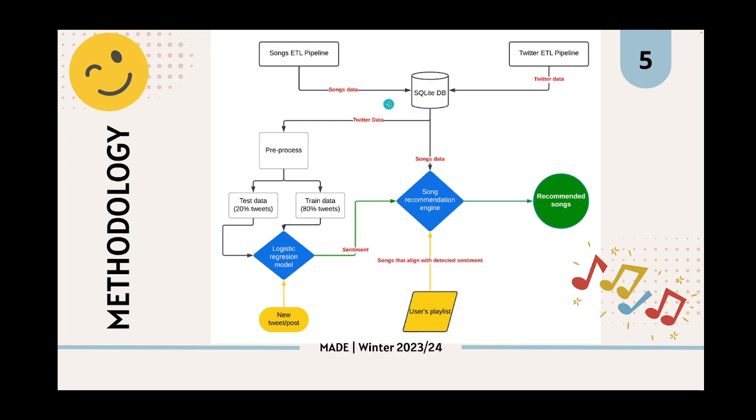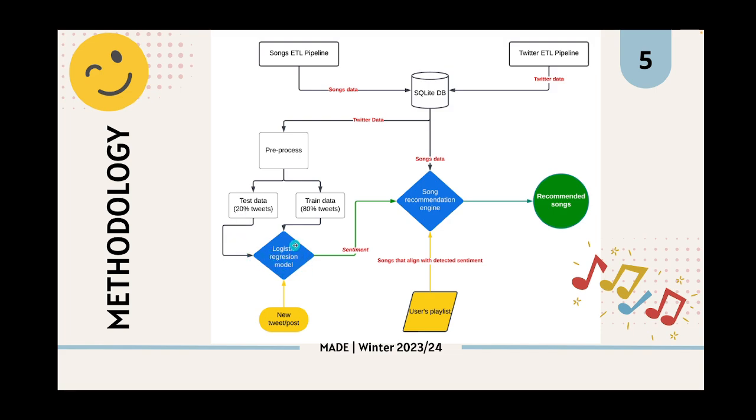So this is the methodology followed by the project. We have two ETL pipelines that extract, transform, and load the datasets to a SQLite database. And later on, the Twitter dataset was pre-processed and split into train and test data. 80% of the tweets were used as training data, and 20% of the tweets were used as test data.